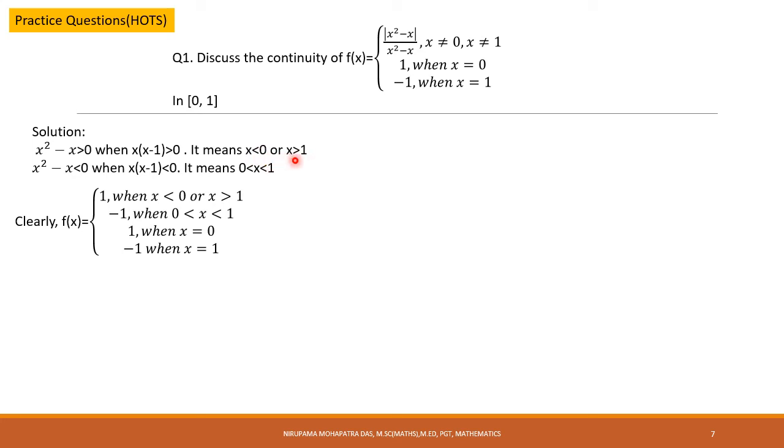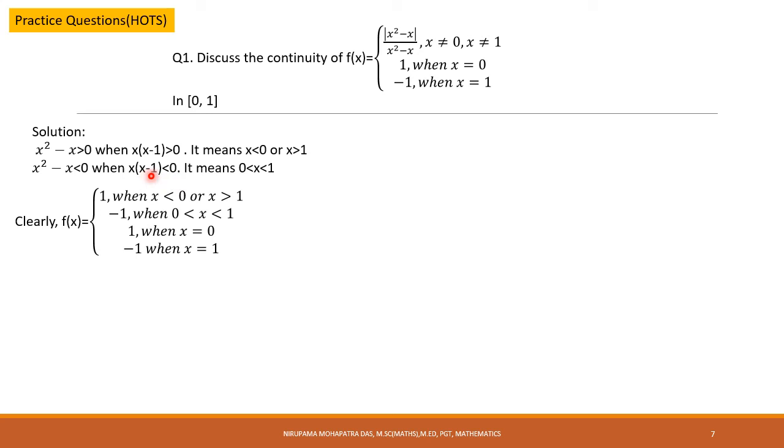For these two cases this quantity is greater than 0, so f(x) will be 1 when x is less than 0 or x is greater than 1. And it is negative when x(x - 1) is less than 0.